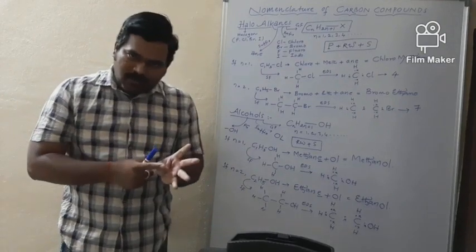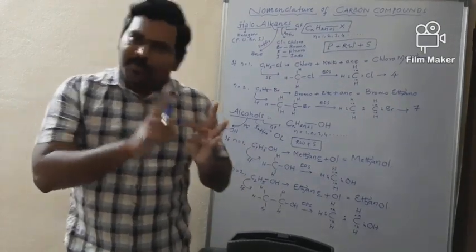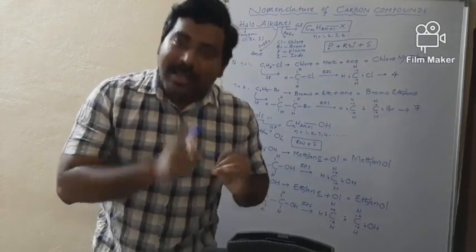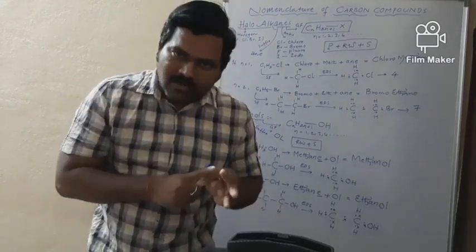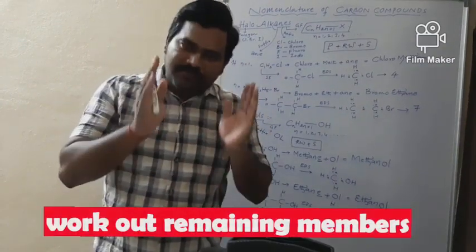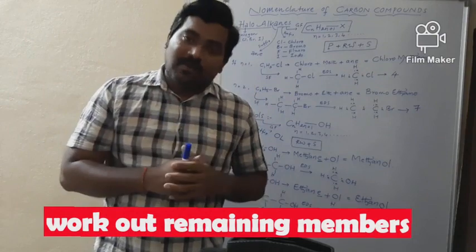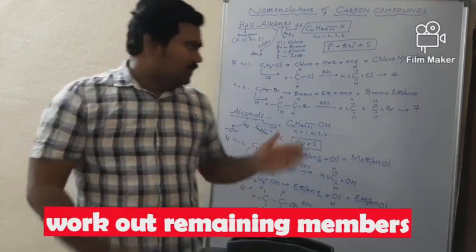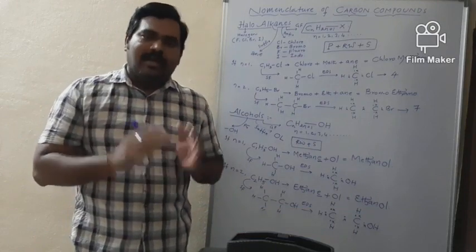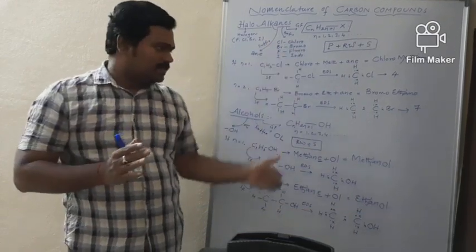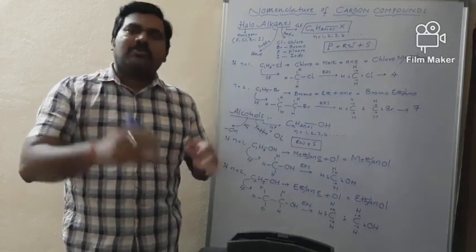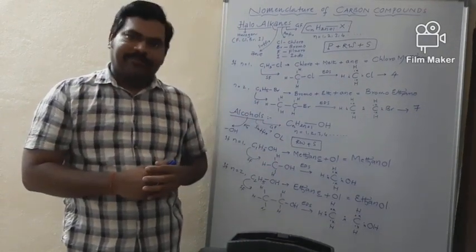And propanol, 3rd member. 4th member butanol. 5th member pentanol, hexanol, heptanol, octanol, nonanol, decanol. If you work out all these things seriously, then you will get all the 10 members. So that is your duty. I will assign some work for you based on these two families like this. So try to work out almost 10 members of every family in this way.